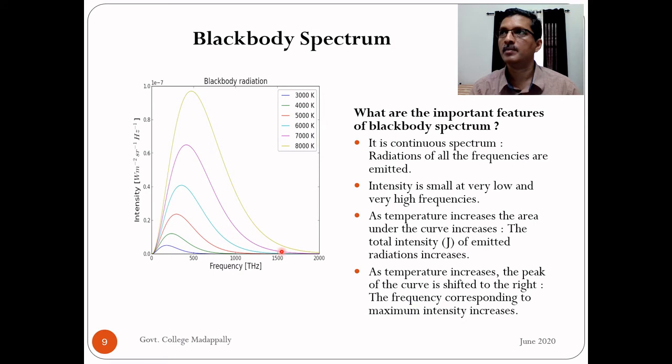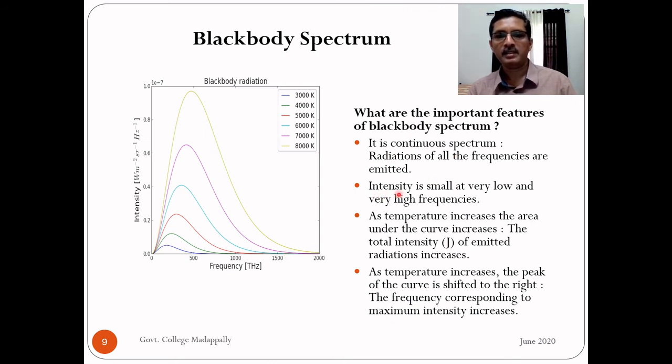Consider, for example, the emission line spectrum. On a dark background, you have bright lines at specific wavelengths. So there are emissions only at different discrete wavelengths. Here it is not like that. All wavelengths or all frequencies are emitted. That is the meaning of continuous spectrum.